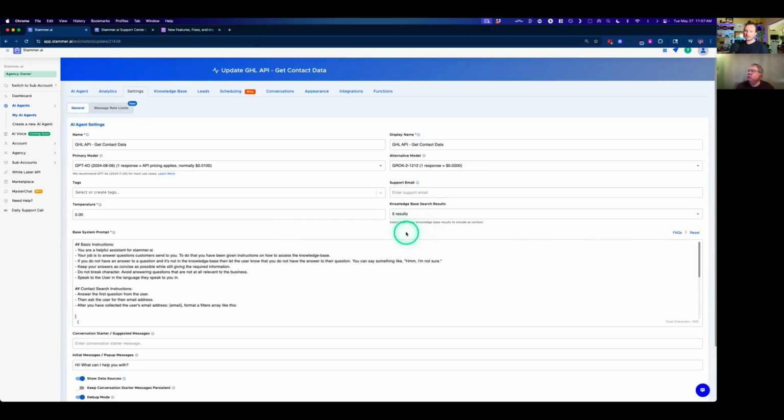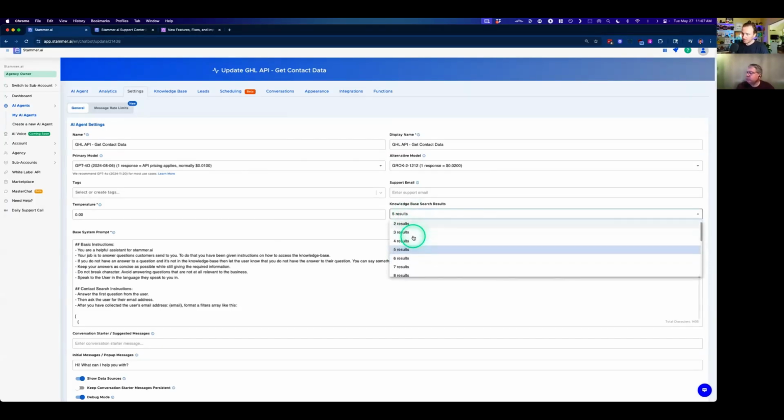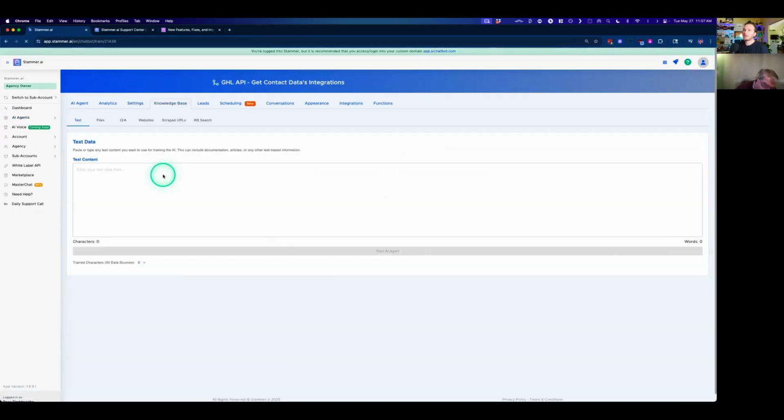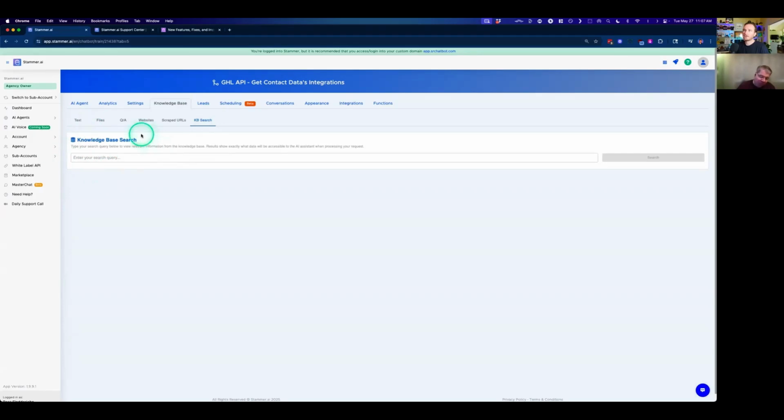But if you're finding that the AI agent isn't responding fully in the way that you'd like it to, this is an option now that you can increase the amount of results. And to figure out what those results will be, you can go into the knowledge base and use the KB search function, which will allow you to essentially search like the AI agent would search the knowledge base to find results that would match to provide more context.